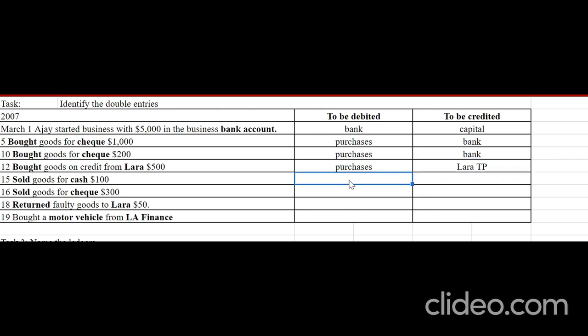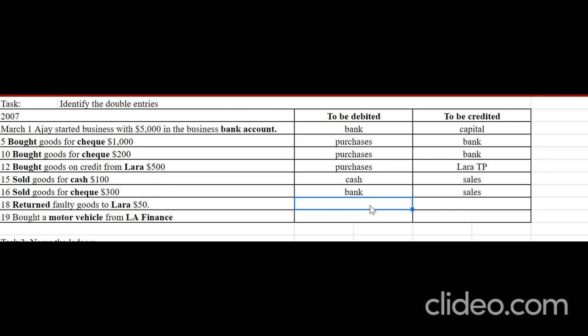15th, sold goods for cash. Clearly mentions it's by cash. Therefore, cash debit, sales credit. Sold goods for check on 16th. Therefore, bank debit, sales credit.